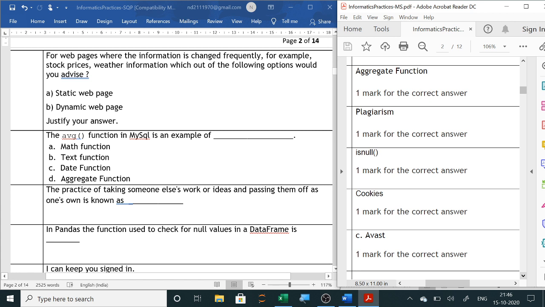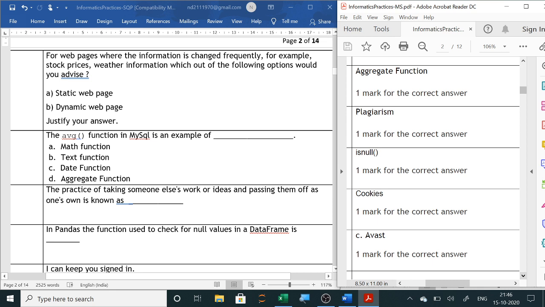Next is the practice of taking someone else's work or idea and passing them off as one's own is known as plagiarism. Now this we have already done in the previous sample question paper also, this was given. So plagiarism means you are stealing the work of others and pasting it in your name as if it is done by you.